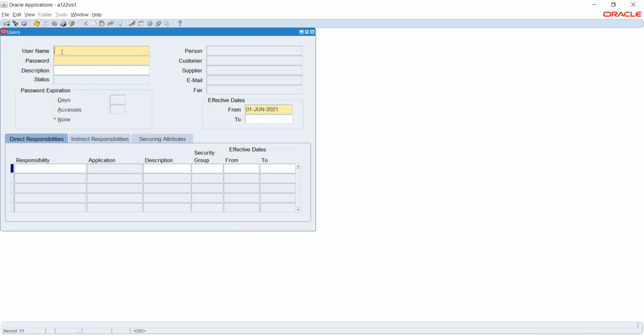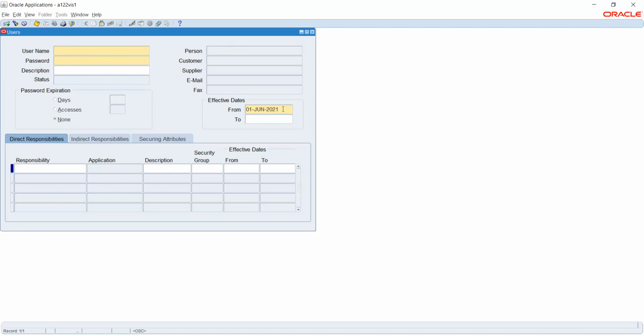I will give a username. I'll not be able to give the username because for this particular user login, creating a new user is restrictive. So I'm not giving it at this point; I'm just explaining how it should be given. After we give the username, we will have to give the password. And then we should give the effective date.